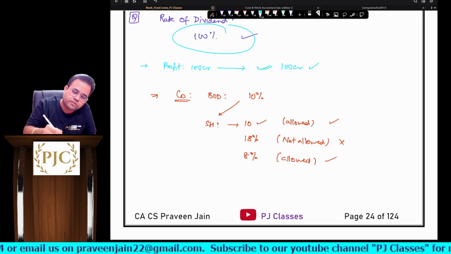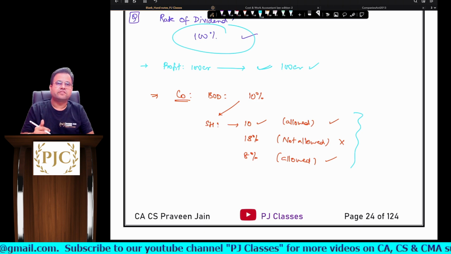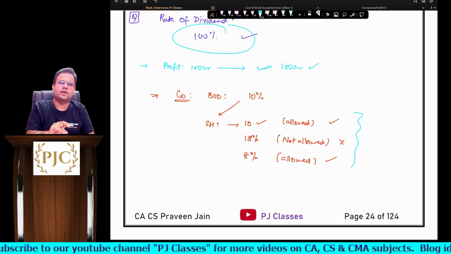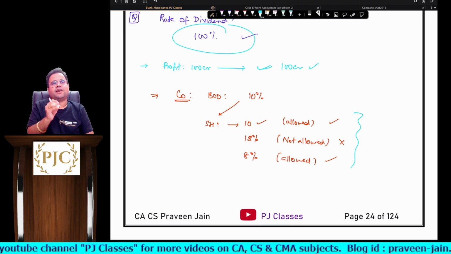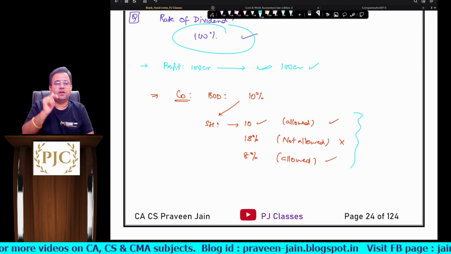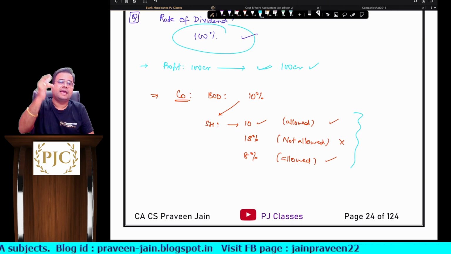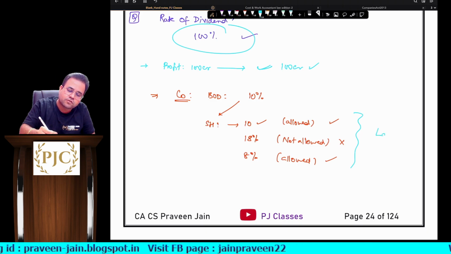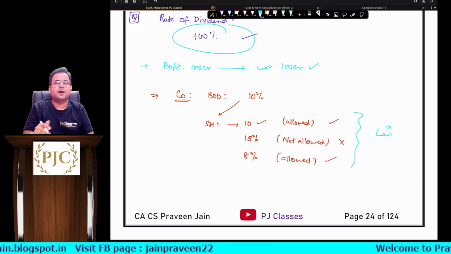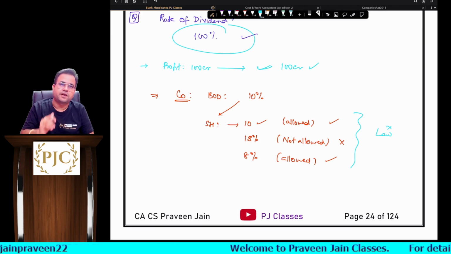Now the question is, where is it written in the law that this cannot be done? All students will tell you that the board of directors has proposed one rate of dividend, and shareholders can approve that rate or a lower rate, but a higher rate is not allowed. Remember, this is nowhere written in the law. In the Companies Act, no section talks about this particular aspect, sir.